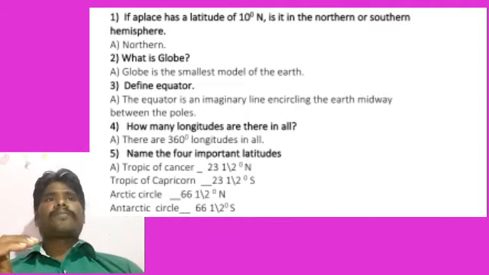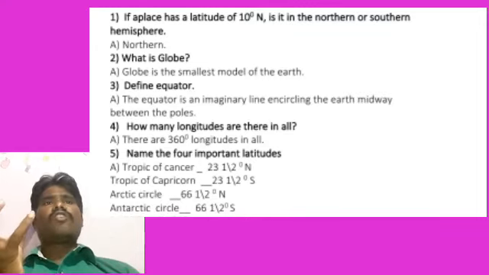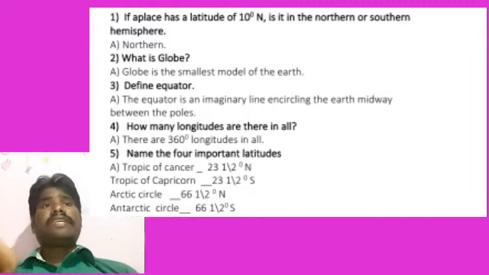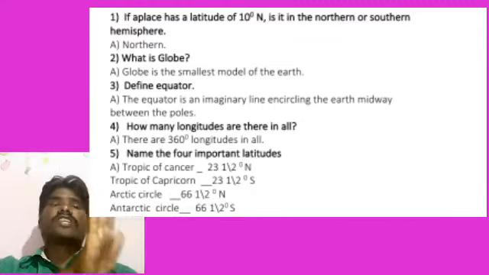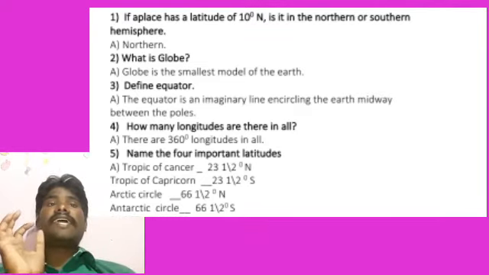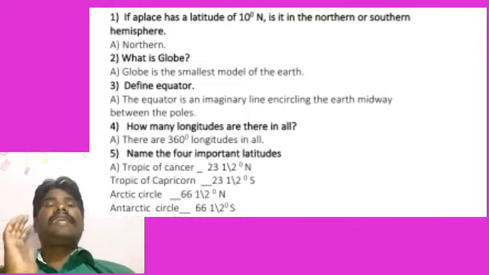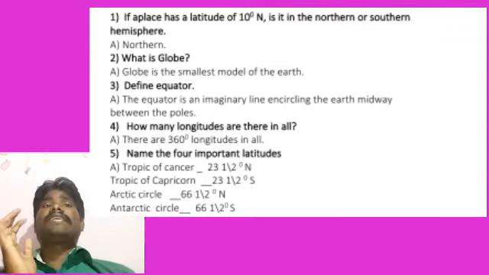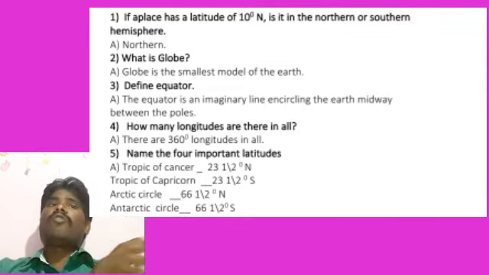Next question. How many longitudes are there in all? See, on the globe, how many longitudes are there? I already said that between the eastern hemisphere and the western hemisphere, one longitude line is going. That is the Greenwich meridian. On the right side of the Greenwich meridian, how many degrees are there? Yes, 180 degrees. And on the left side? 180 degrees.